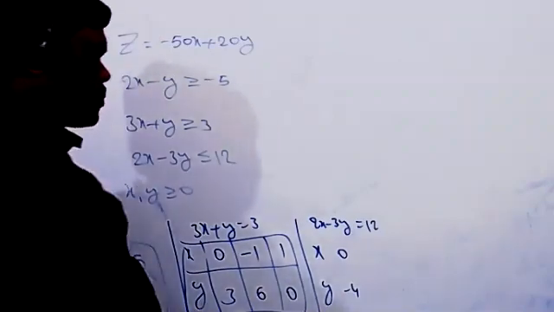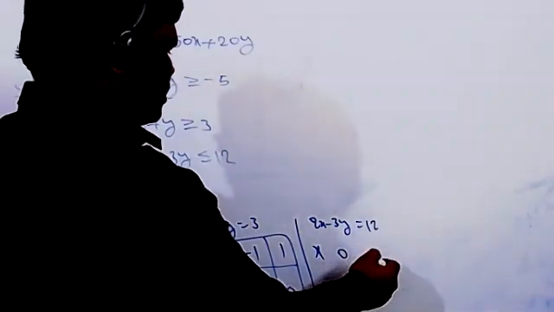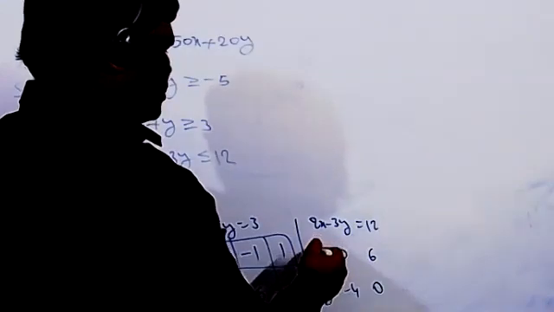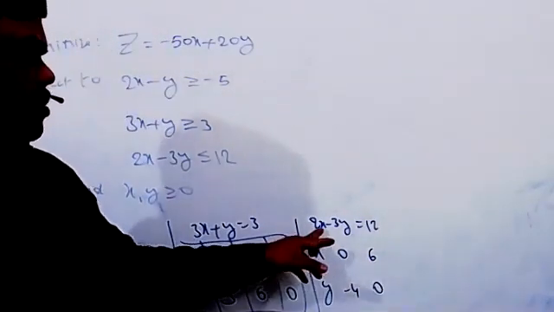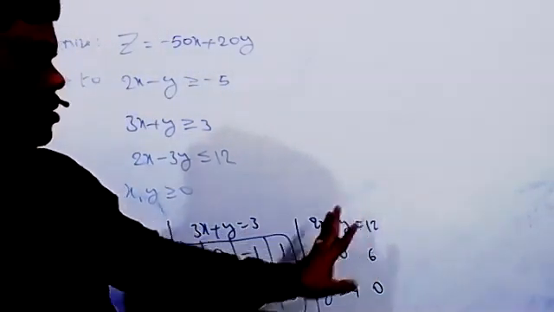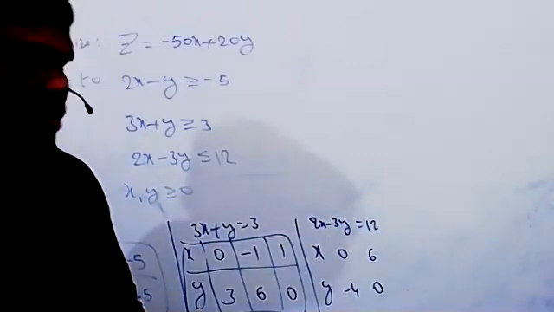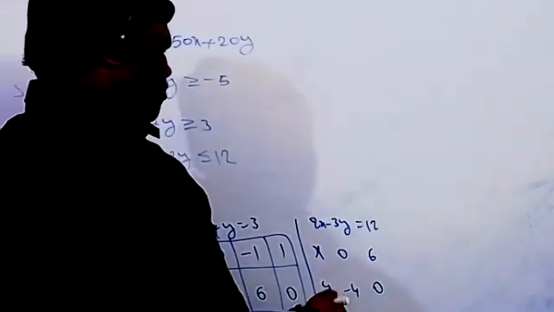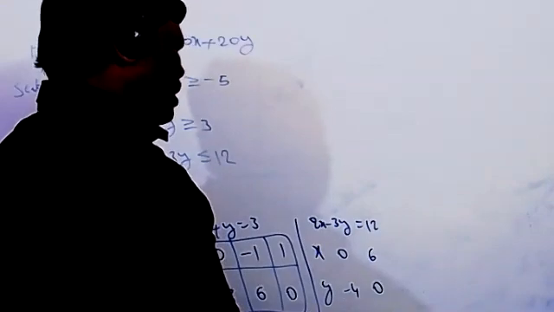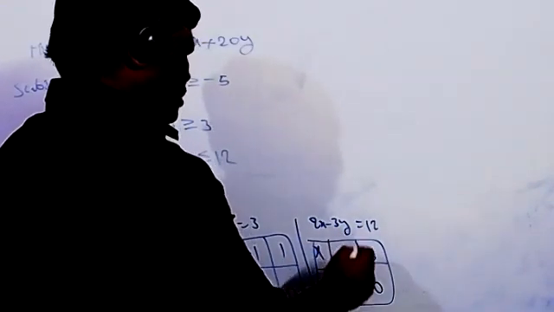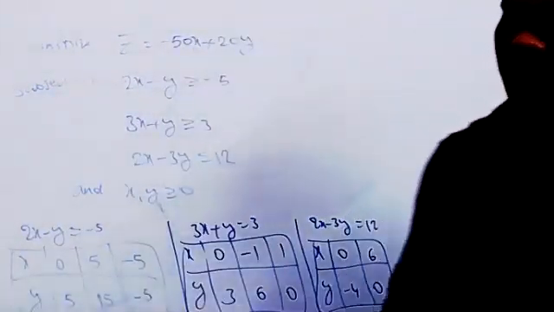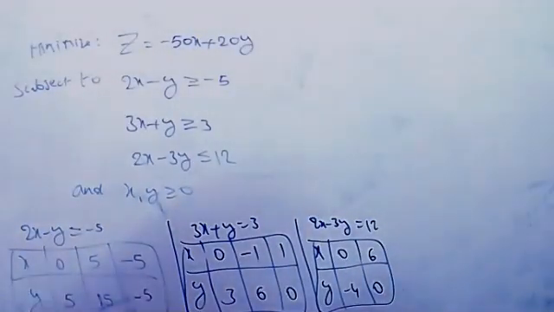Next, if you take x equal to 6, y equals 0. Correct or no? 2 times 6 is 12, the right side has no 0, so y equals 0 clearly. It's enough with the 2 points only, more are not required. Now from these points you can draw the graph.